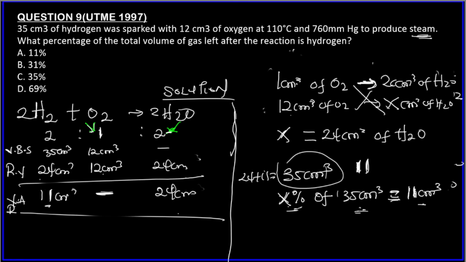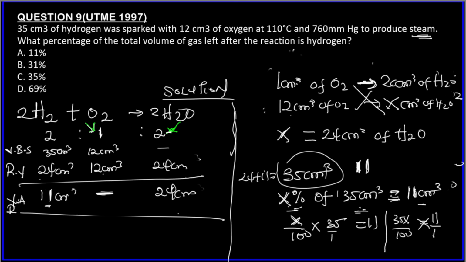So what do we do here? Remember, x percent is x over 100 times 35, equals 11. So 35x over 100 equals 11 over 1.